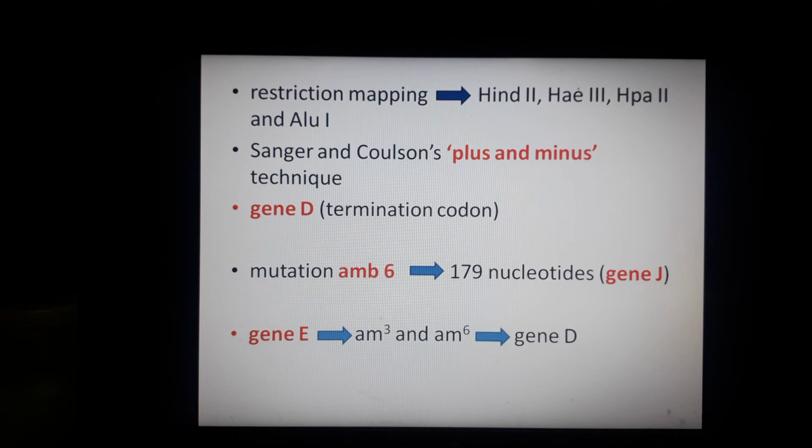So the amber codon is basically the stop codon UAG. Barrell observed that the mutation in this amber codon, the UAG codon, helped him identify gene E, and he observed that both mutations lie within the sequence of gene D.